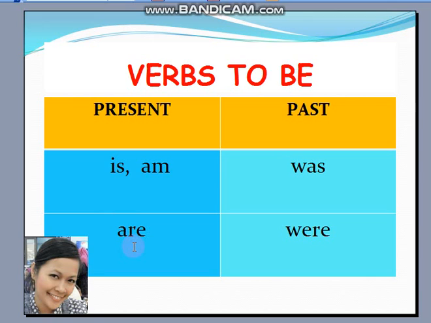For a plural, for example, they are, we are, you are. For the past, we use were. They were, we were, and you were.